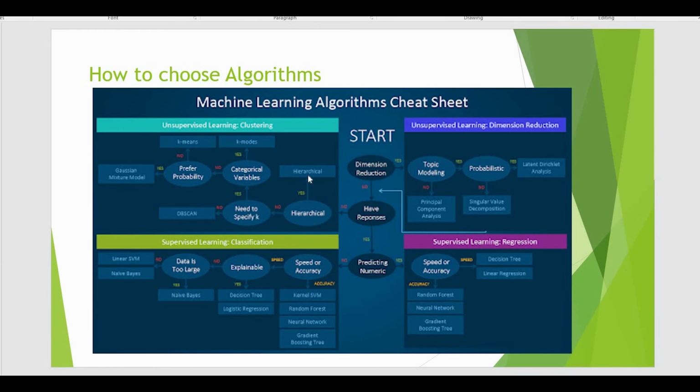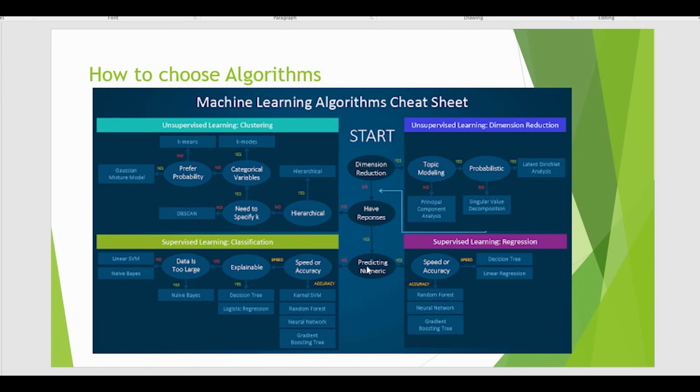If data is hierarchical, then we have to choose some hierarchical algorithms. Otherwise, we need to specify the K, because most of the clustering or unsupervised algorithms need K. K means what should be the maximum clusters when we are predicting the values. So accordingly, we will be doing that.